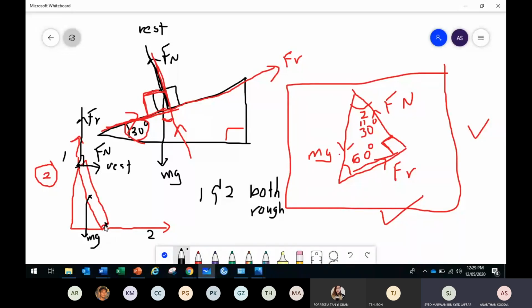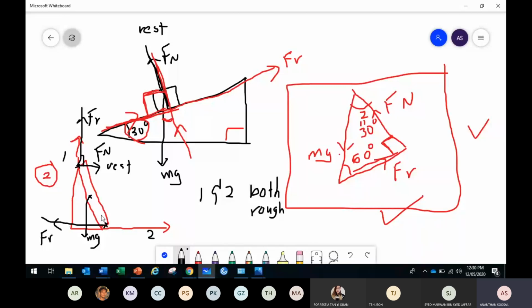Friction is acting to the left, because the ladder tends to move to the right. So friction is preventing it from moving to the right, right? So friction is to the left. Correct? If it's a frictionless surface, the ladder is going to move down and to the right. So friction is holding it. Any other force acting?